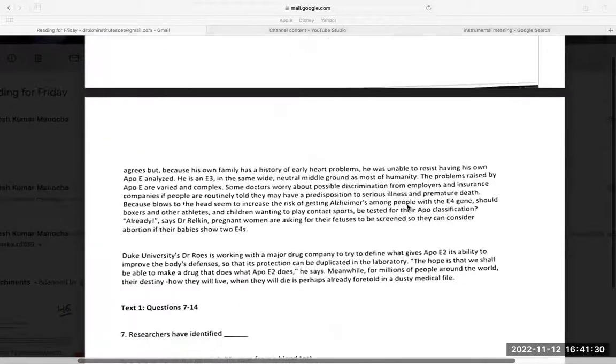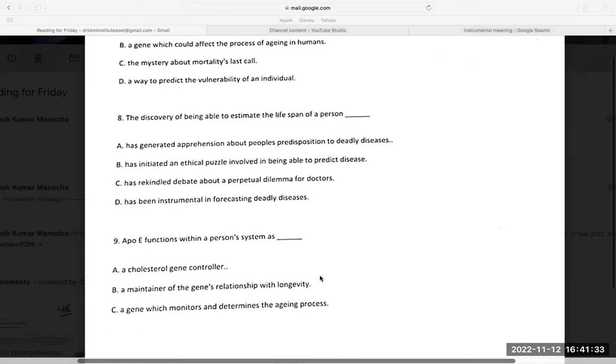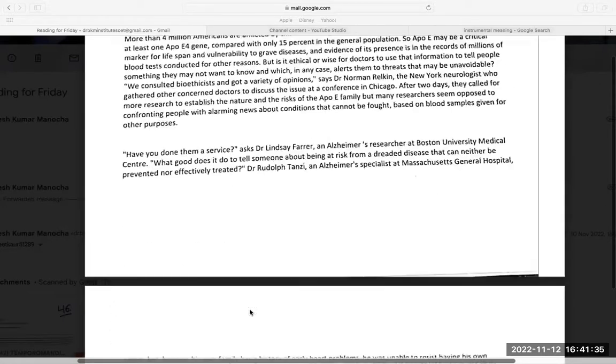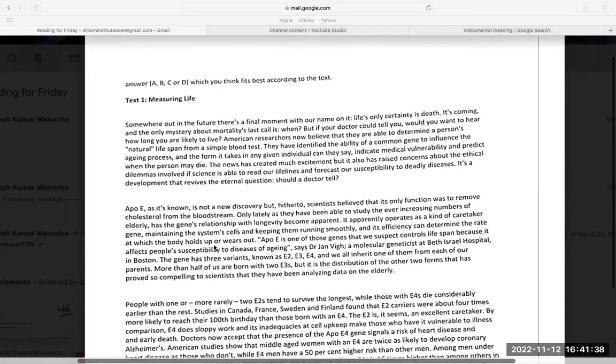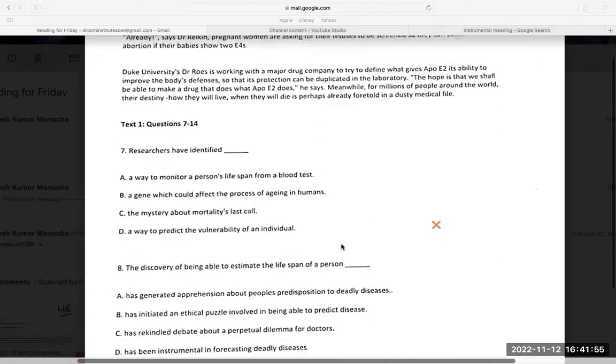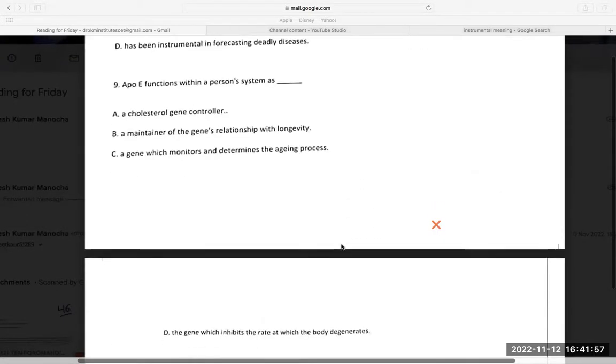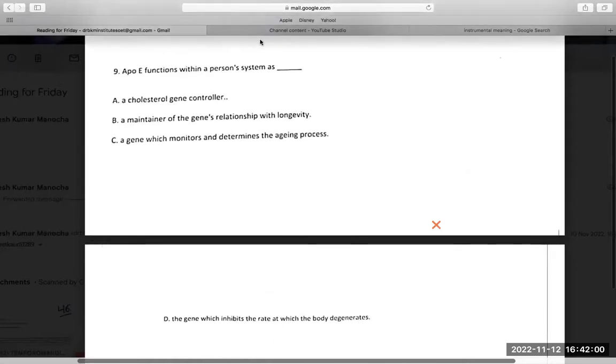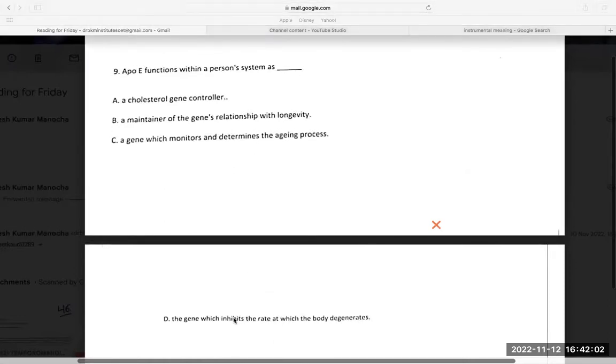But when it comes to C, there is a little bit of similarity: it monitors and determines the aging process. If I read it here, it maintains the system, so its efficiency can determine the rate. The word inhibit the rate is not given, so anyhow option D is eliminated. The word determine is given here, but the word inhibit is not. So with the elimination method, the only answer I am left with is C.